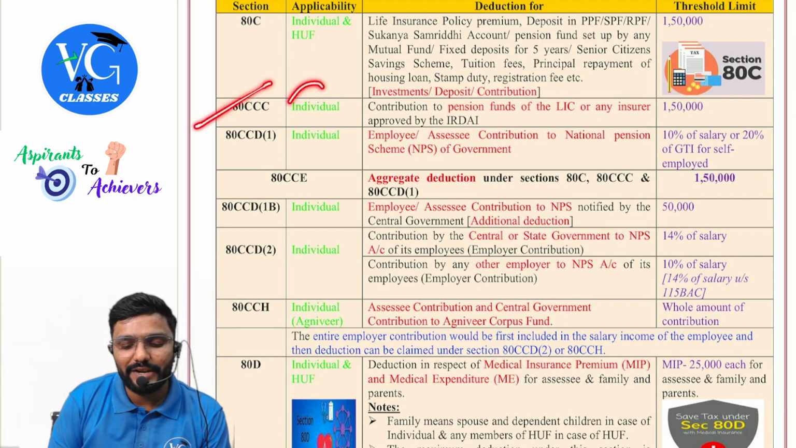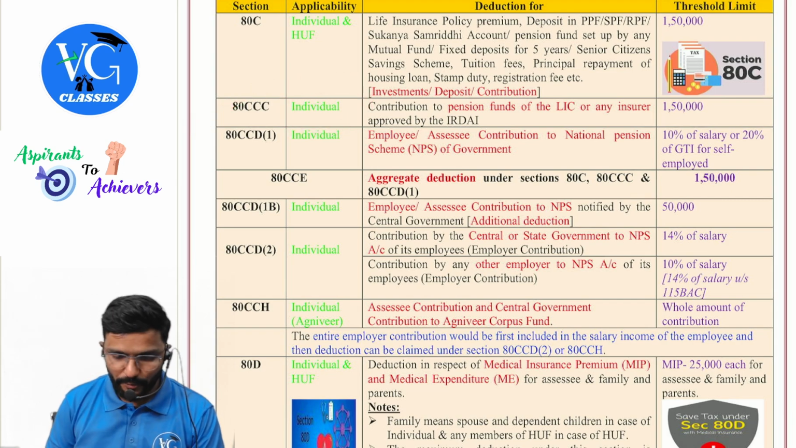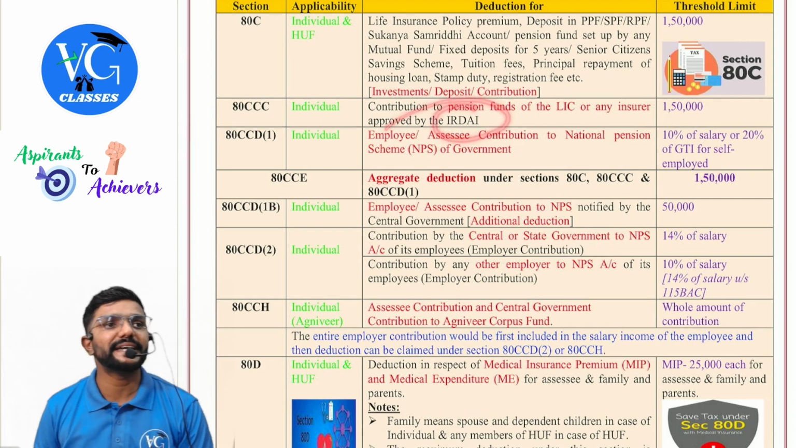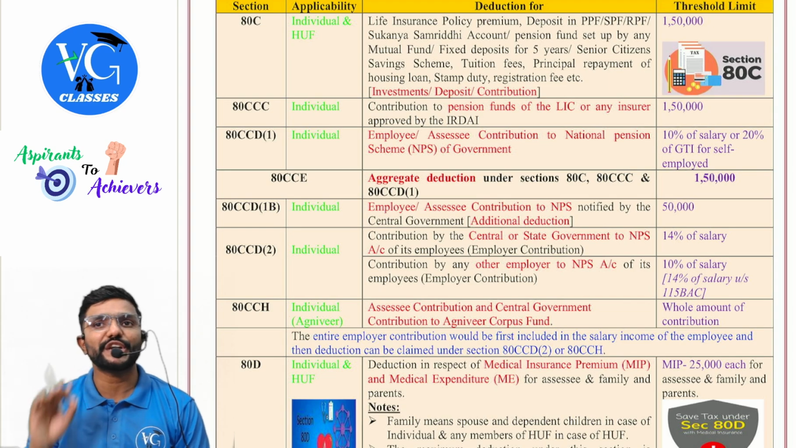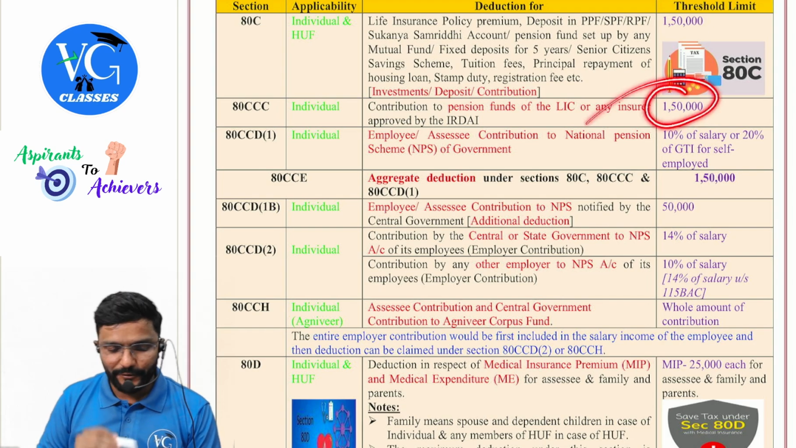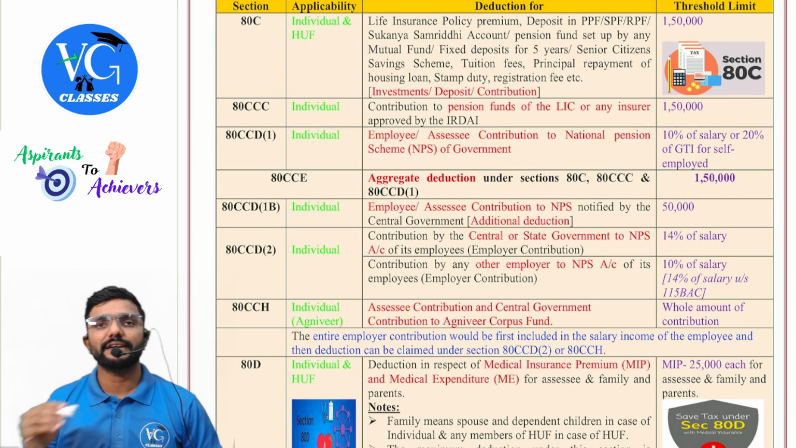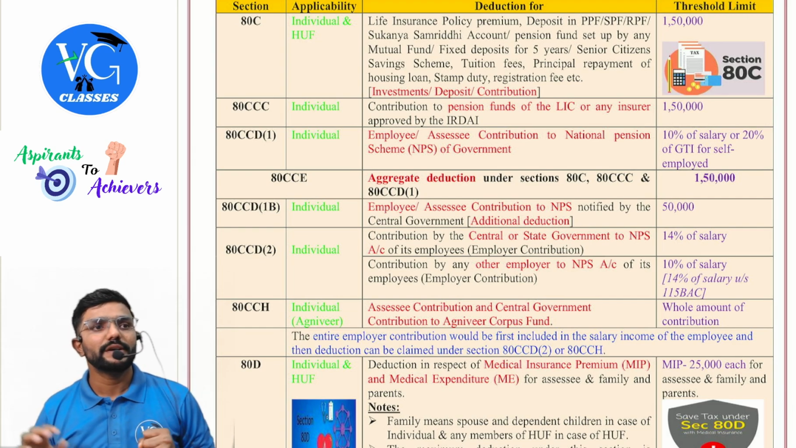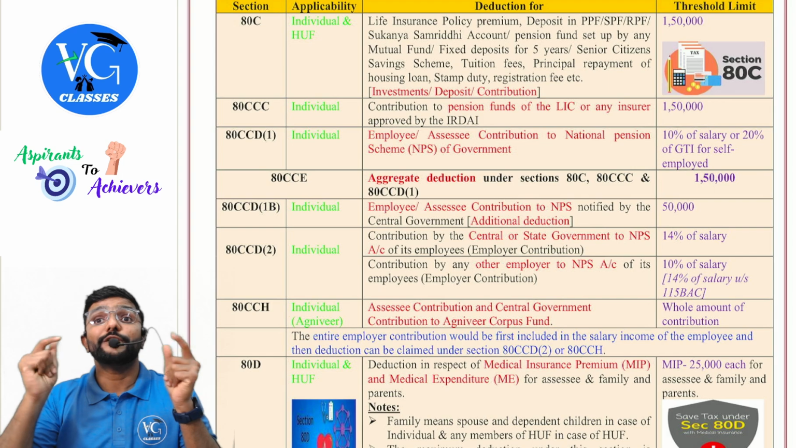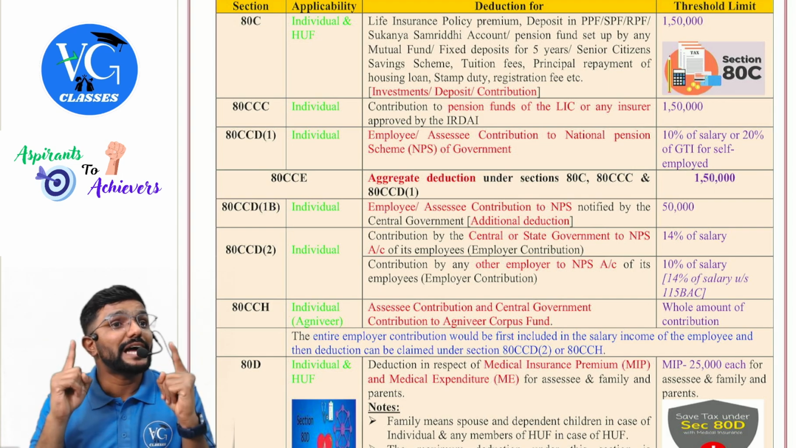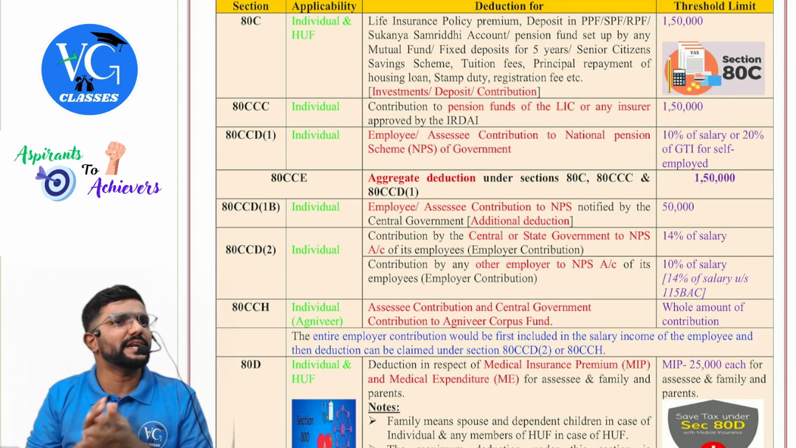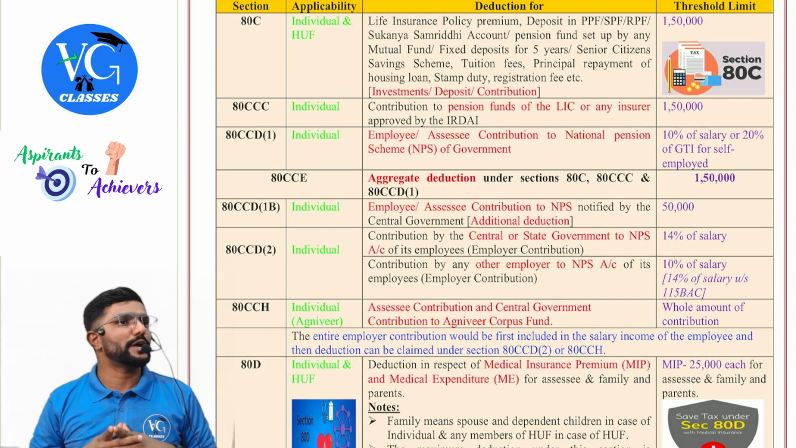Next, 80CCC available only for individual, for contribution to pension funds of LIC or any insurer approved by IRDAI, that is Insurance Regulatory and Development Authority of India. Maximum is 150. Then 80CCD, guys. Something important about 80CCD: contribution to NPS is allowed as deduction under section 80CCD, for both employee as well as employer contribution. Sir, what if the assessee himself has opened it privately? He can claim deduction only for his contribution.